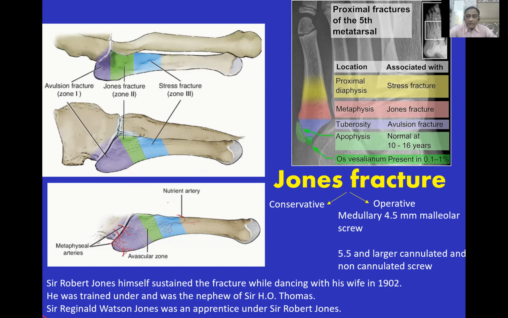How do you treat the Jones fracture? Conservative treatment: you have to give a below-knee cast with dorsiflexion and eversion for at least 6 weeks. If it doesn't unite, then you may have to go for operative treatment, fixing with an intramedullary 4.5 malleolar screw or even a larger screw.